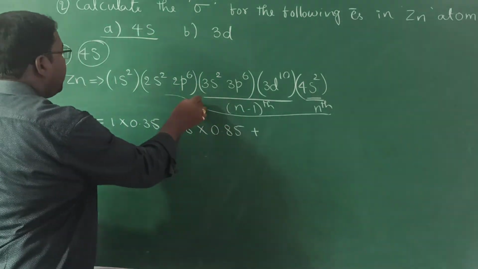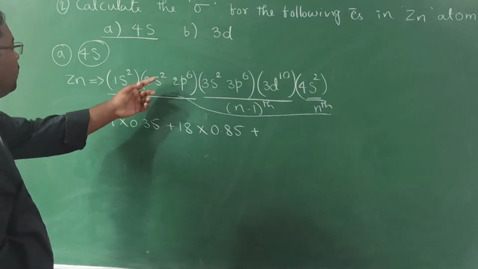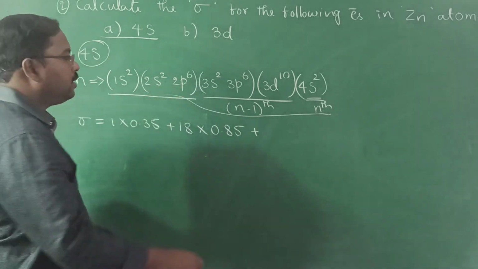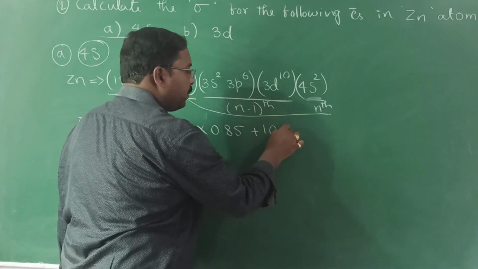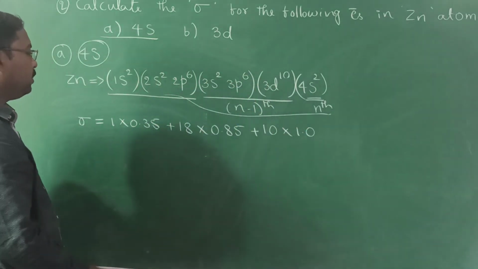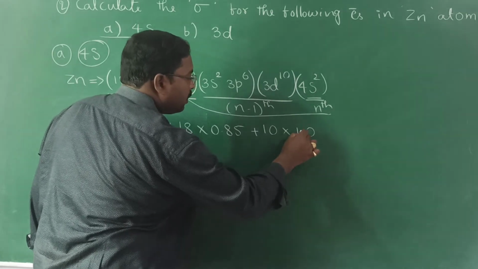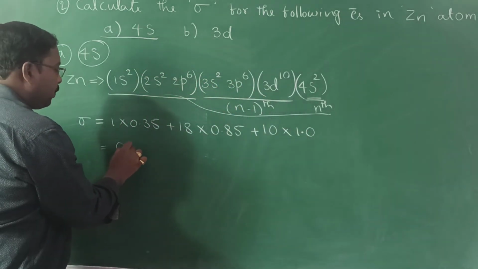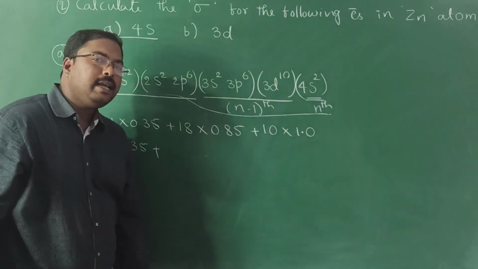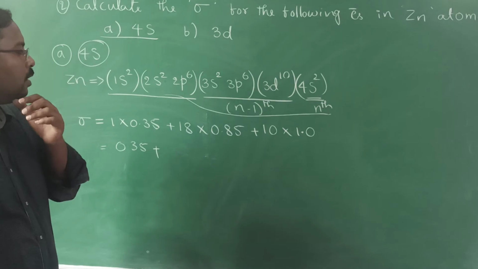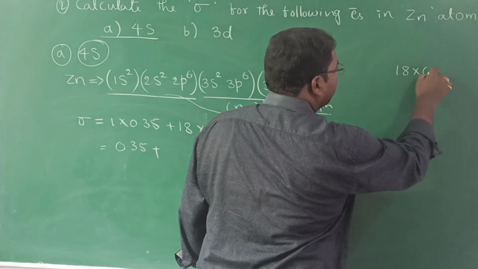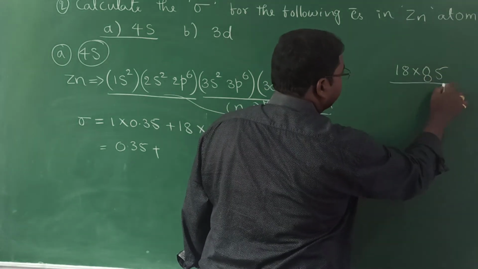Now how many electrons are there in n minus 2 or inner shells? Now all the inner shells contribute 2 plus 2, 4 plus 6. So these 10 electrons contribute 1.0. And calculate total how much. So it is 0.35, plus 18 into 0.85. How much it will be? Calculate 18 into 0.85.